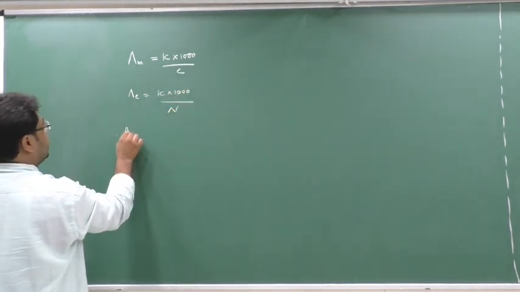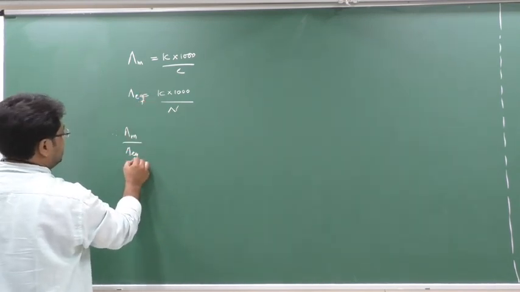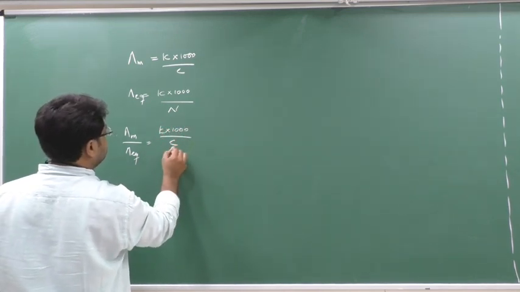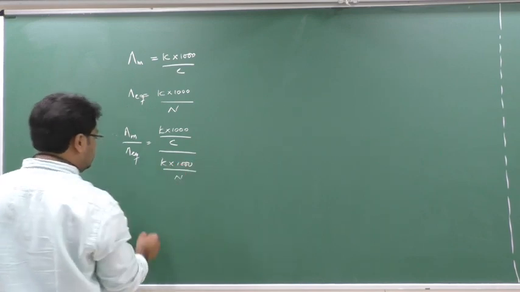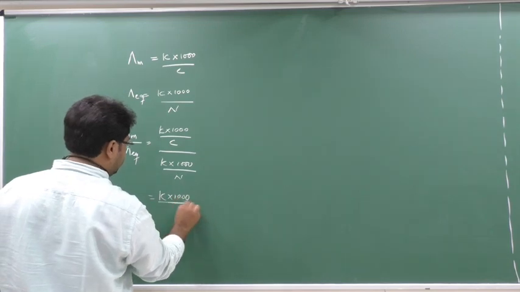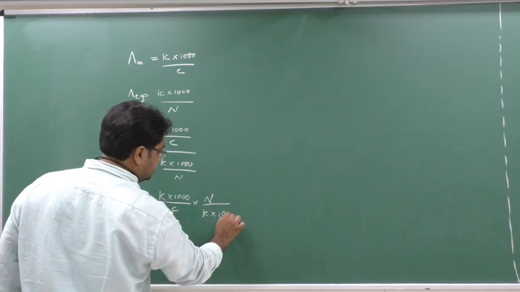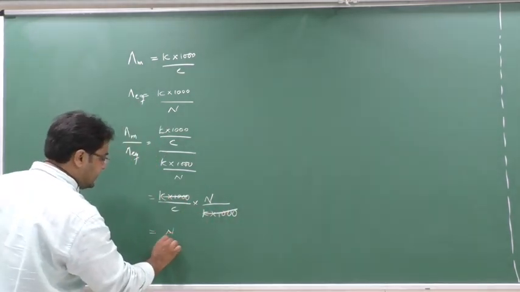Now if I do lambda m upon lambda equivalent, what will I get? K into 1000 upon c divided by k into 1000 upon n. So you get k into 1000 upon c into n by k into 1000. K1000 gets cancelled and we get the answer n by c.